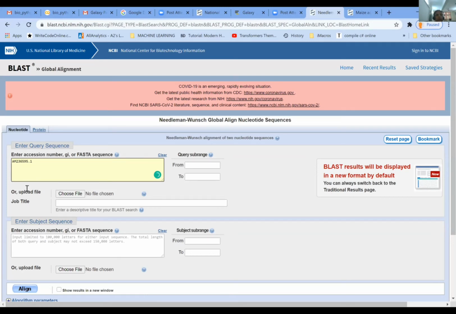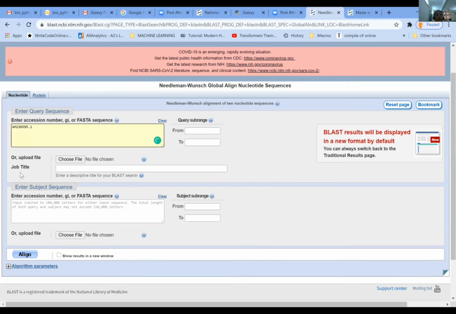And here again, because one is a query sequence and another one is a subject sequence, it is going to compare these 2 sequences. So you can do it for nucleotide, or you can take the protein sequences of these also, and you can do the alignment. I'm going to paste it here, okay?